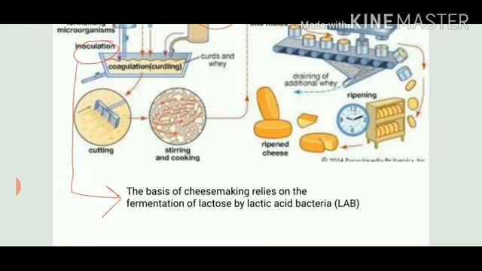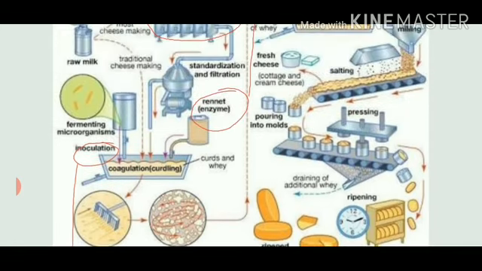Inoculation is what? The basis of cheese making relies on the fermentation of lactose. Where is that lactose present? Write down, lactose is the sugar present in the milk. So it is fermented by lactic acid bacteria. If the question comes in competitive exams, which kind of microorganisms are used in cheese making, they are Lactobacillus bacteria or lactic acid bacteria.